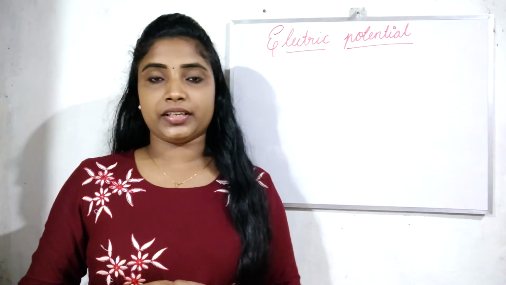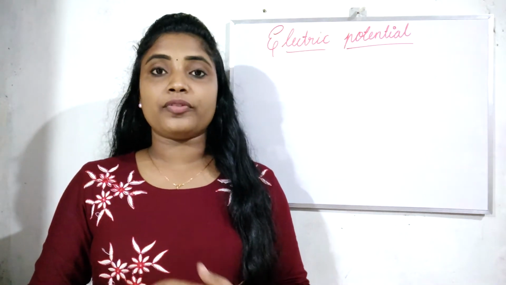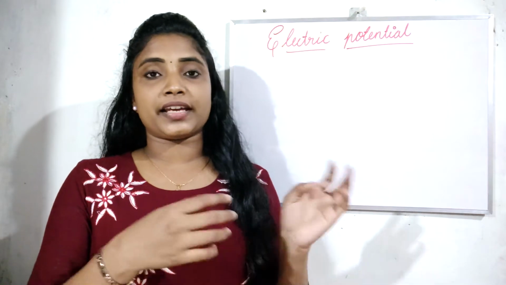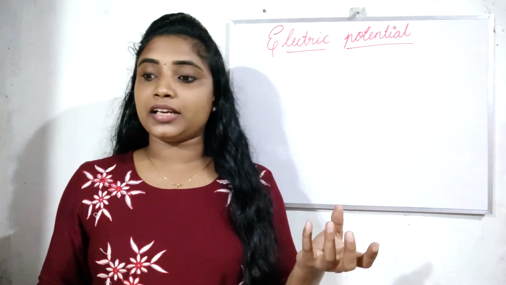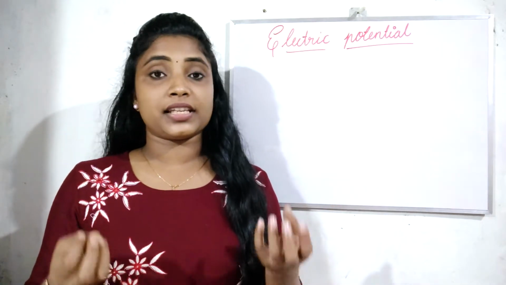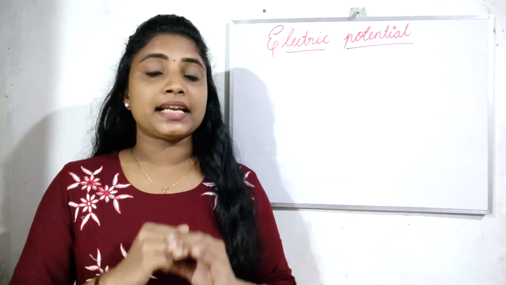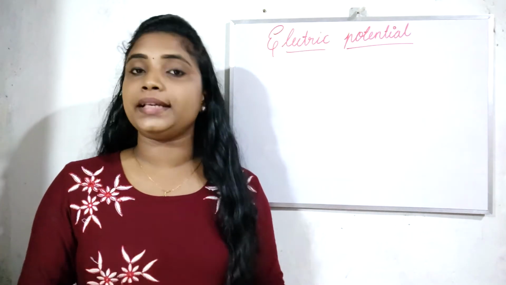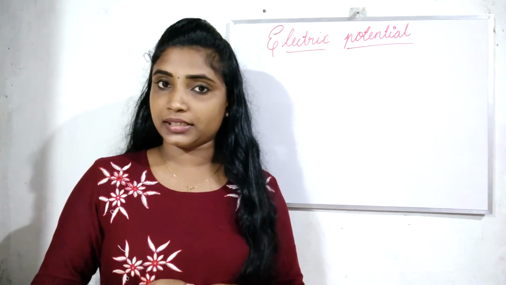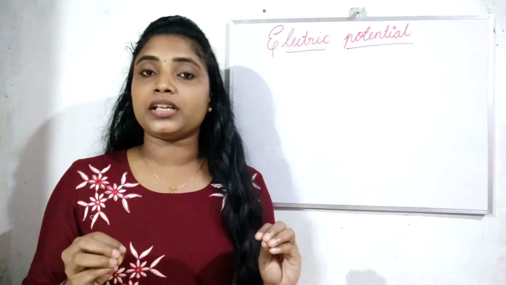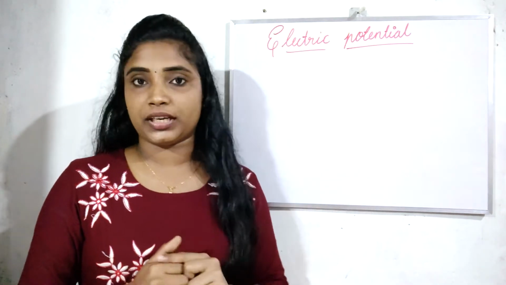Electric potential. We already discussed water current. When water flows from the tank through the pipe, when the tank and the end of the pipe have a pressure difference, only then will the water particles move. Similarly, electric current will occur only when there is an electric pressure difference between the ends of the conductor. This electric pressure difference is known as electric potential.